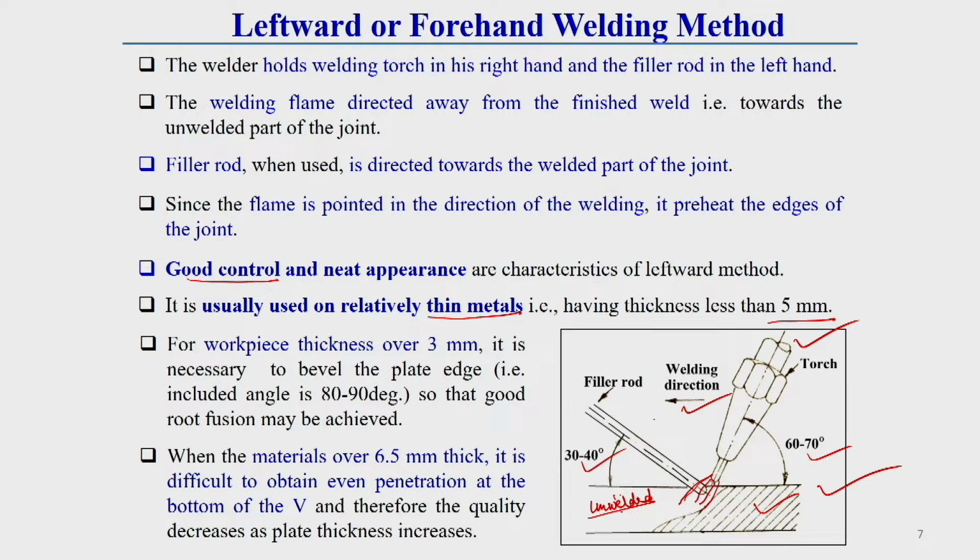Here one thing you should keep in mind: when the plate is over 6.5 millimeter thick, it is difficult to obtain even penetration at the bottom of the V. That means at the root side of this V, even penetration is difficult if the plate thickness goes beyond 6.5 millimeter. That is why the quality decreases for this welding technique as the plate thickness increases. So, this general technique is preferable for low thickness welding operations.